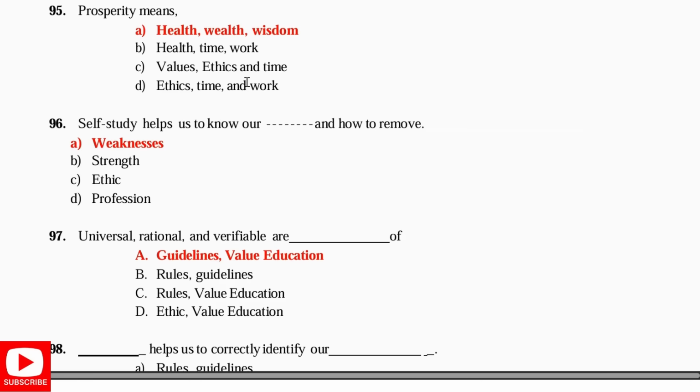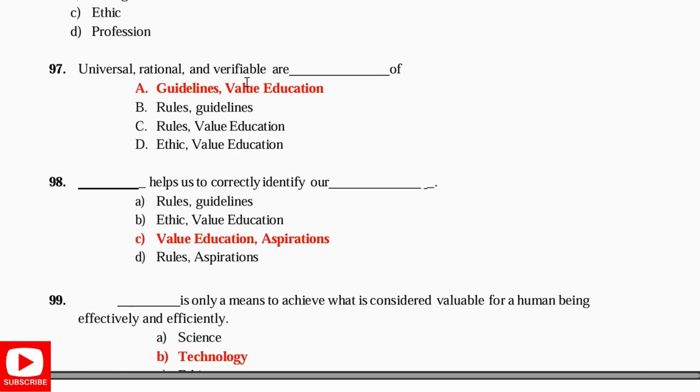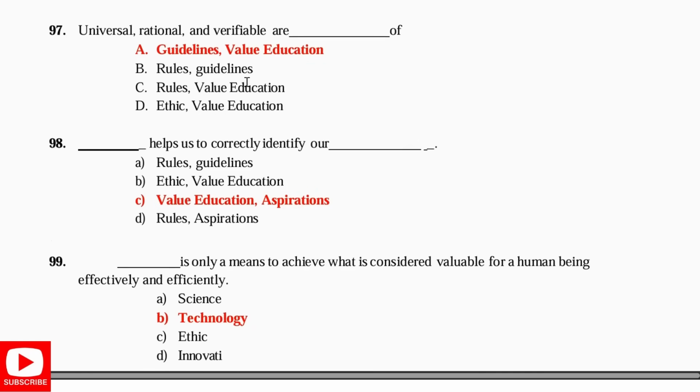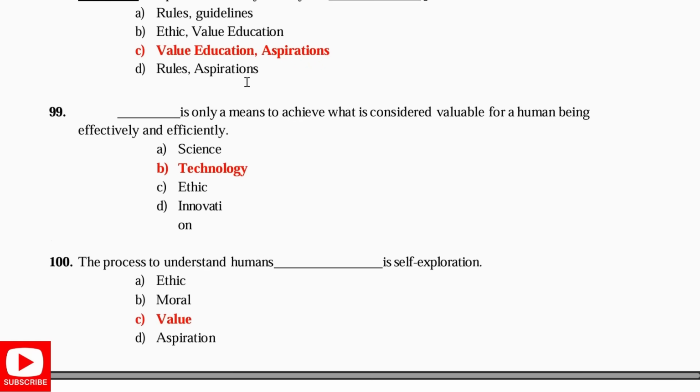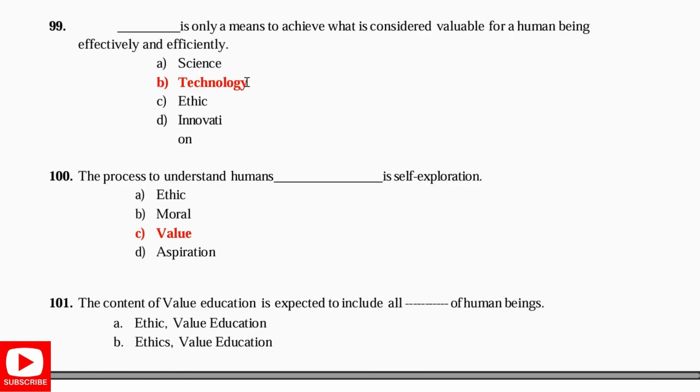Self study helps us to know what weaknesses we have and how to remove them. Universal, rational, and verifiable are the guidelines of value education. Value education helps us to correctly identify our aspirations. Technology is only a means to achieve what is considered valuable for human beings efficiently and effectively. The process to understand human values is self exploration.